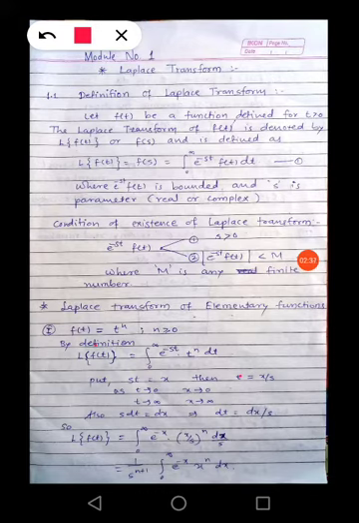Now, the condition for existence of Laplace transform. For e raised to minus st f of t, in which s is positive, if the modulus of e raised to minus st f of t is less than some finite number m, then the integral exists, and when the integral exists, we can say that the Laplace transform exists.